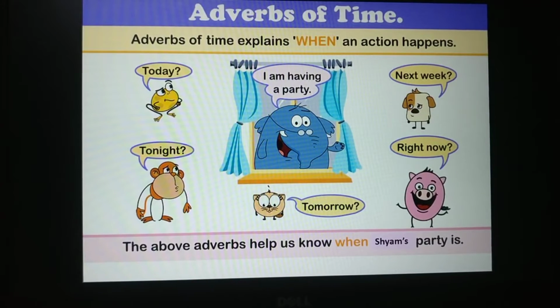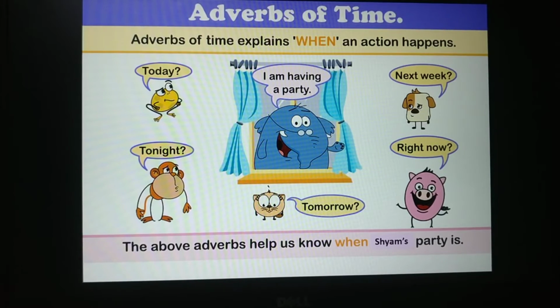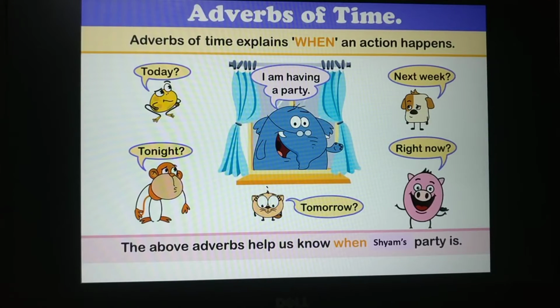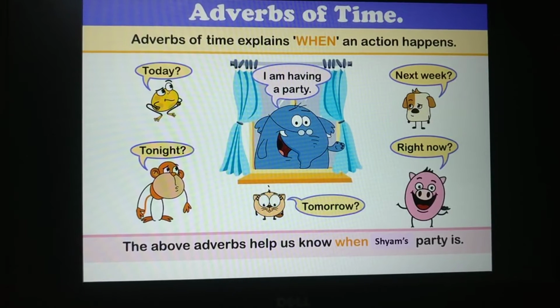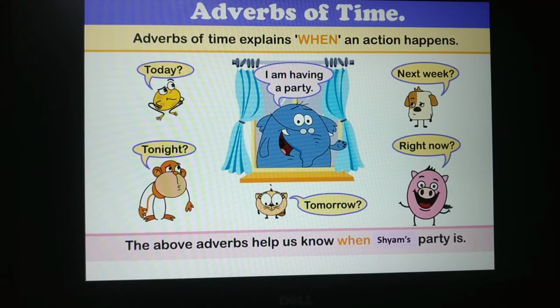Adverbs of time. Adverbs of time explain when an action happens. I am having a party. Today, tonight, tomorrow, or next week, or right now. So all these questions are asking when is the party. The above adverbs help us know when Sham's party is.